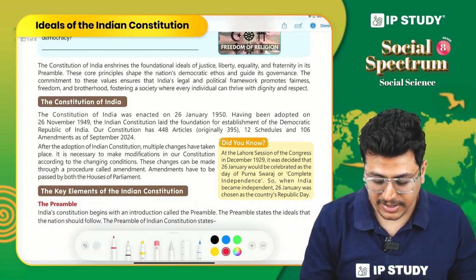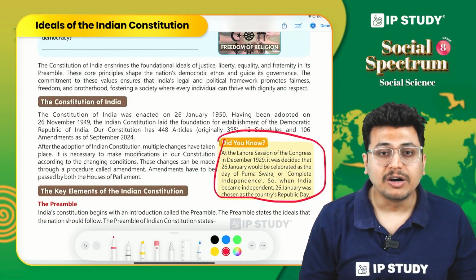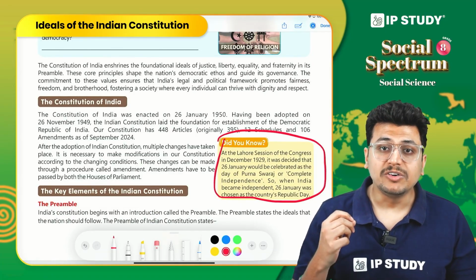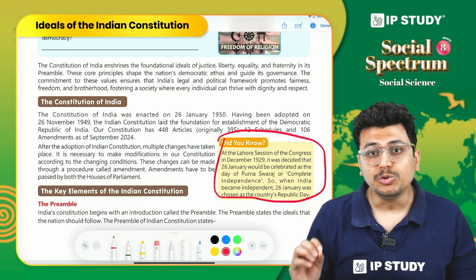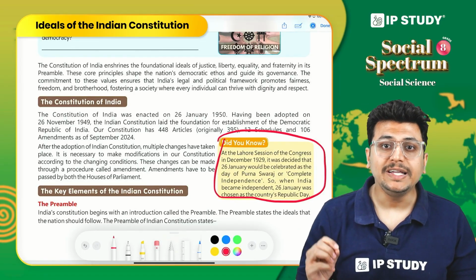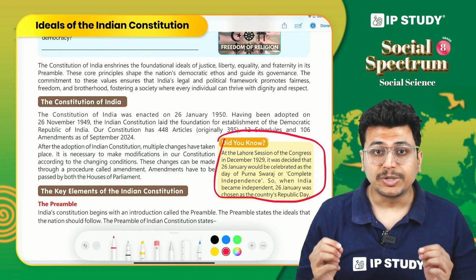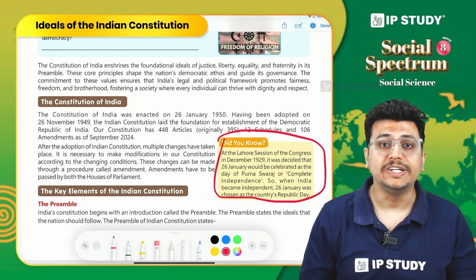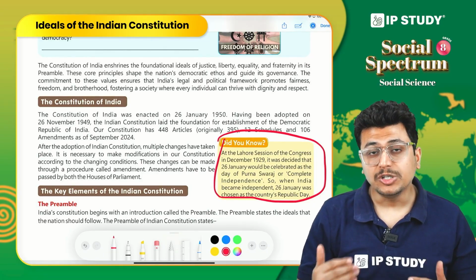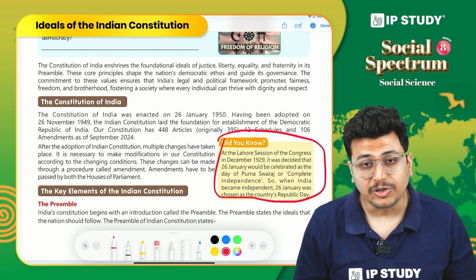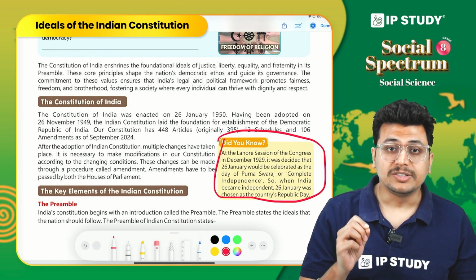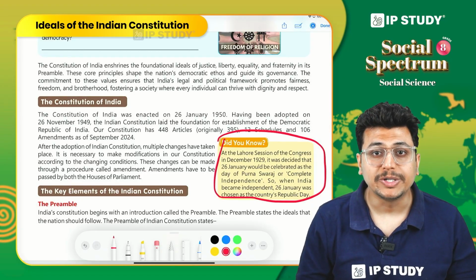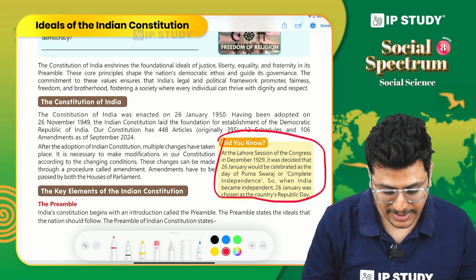And why is that? It is because before our independence, during the Lahore session of 1929, we ourselves declared that we are a Poorn Swaraj nation, that we are a completely independent nation. So this particular date, 26th of January, was very important in the hearts of Indian leaders. We actually got our freedom on 15th of August 1947, but this date we wanted to remember and celebrate, so we chose that our constitution is going to be enacted on this particular date, right?